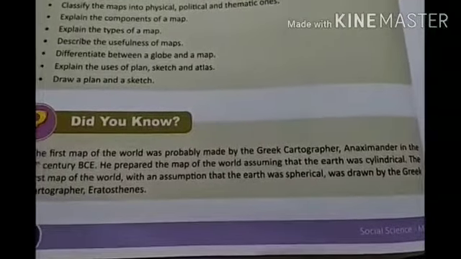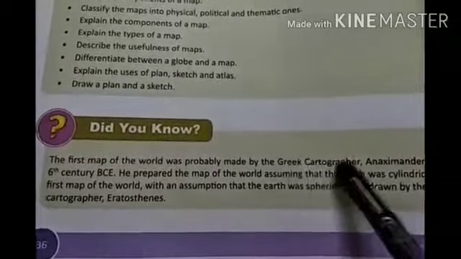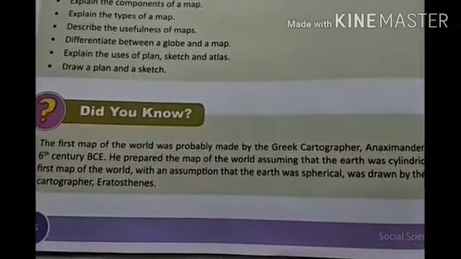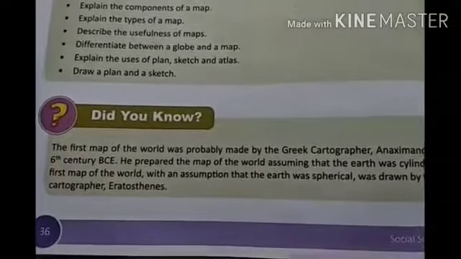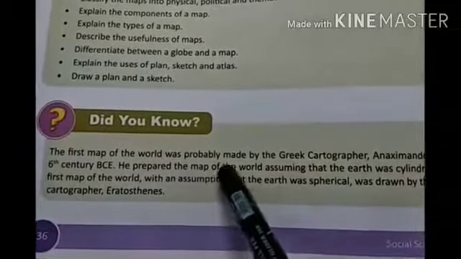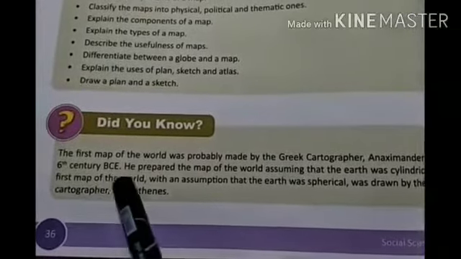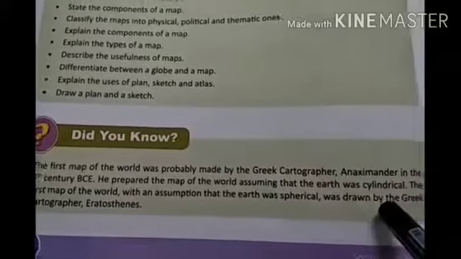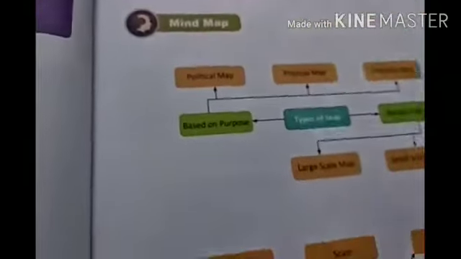Next thing is, did you know? The first map of the world was probably made by the Greek cartographer. Now, who is a cartographer? A cartographer is a person who makes maps. And the art of making maps is known as cartography. Anaximander, in the 6th century BCE, prepared the map of the world assuming that the earth was cylindrical. The first map of the world, with an assumption that the earth was spherical, was drawn by the Greek cartographer Eratosthenes.